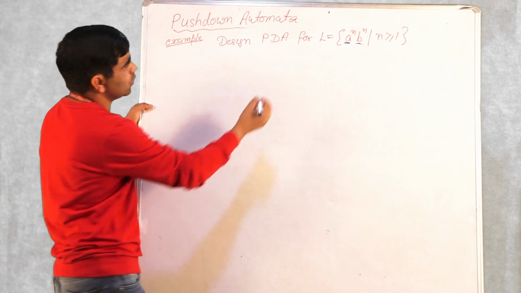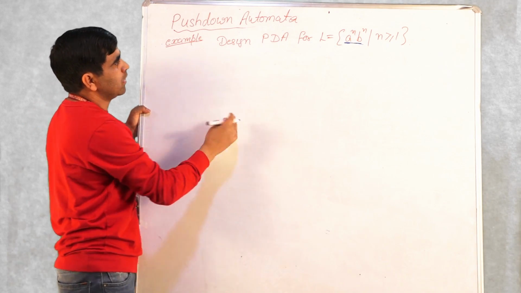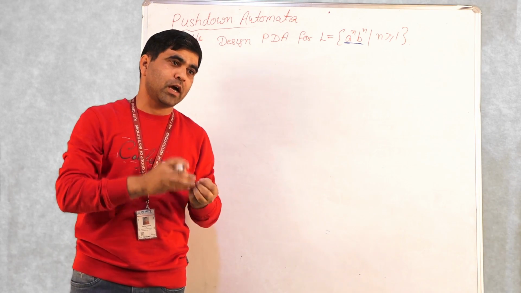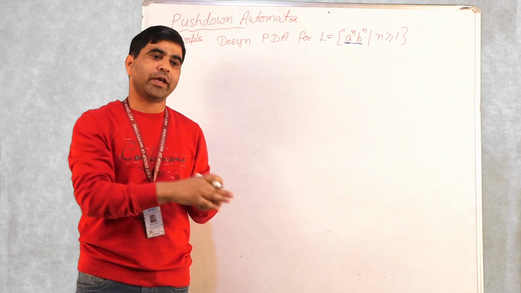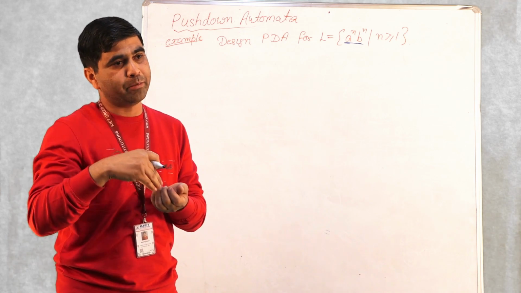So my logic is that once I receive the A's, I push all the A's onto the stack, and then I start receiving B's.